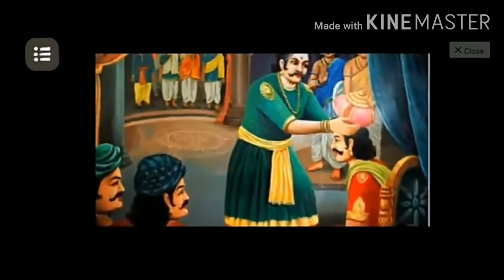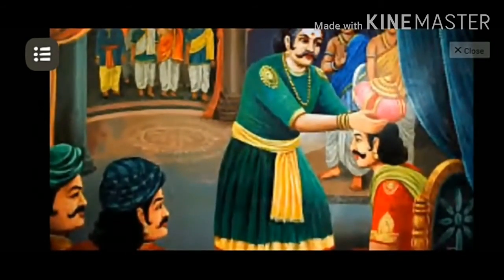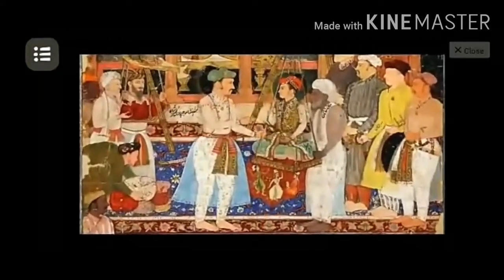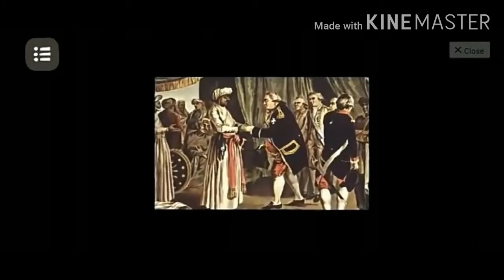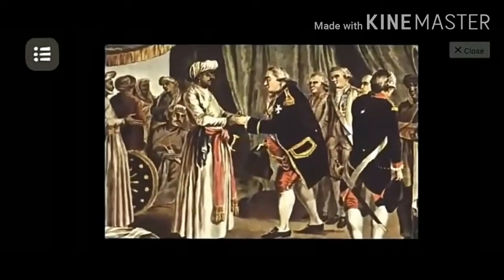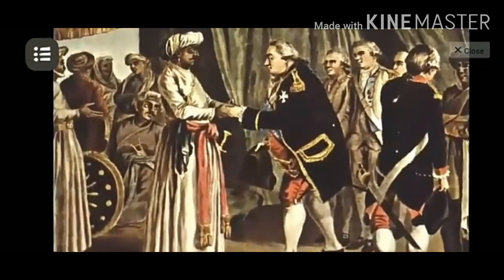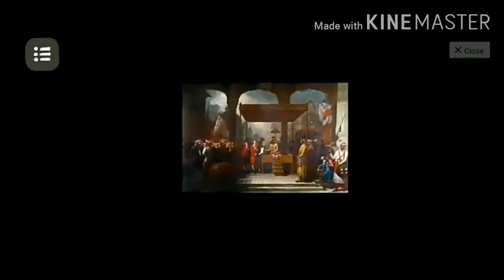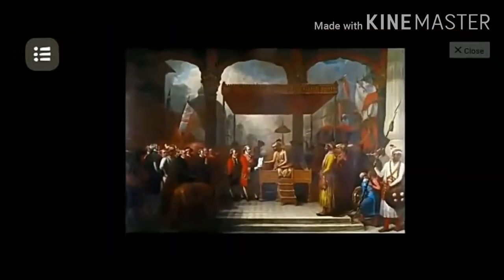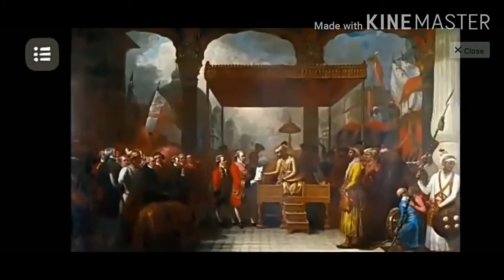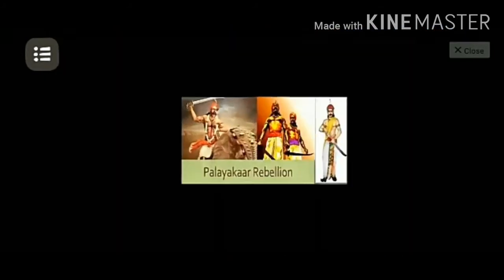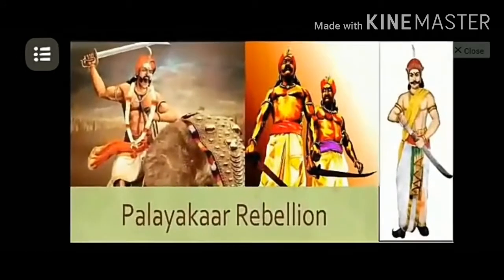On 2nd February 1790, he became the Palayakarar at the age of 30. In the beginning, Palayakarars paid the tribute to the Mughals. In 1792, there was a Carnatic treaty between the Mughals and the English. According to this treaty, the English got the right to collect the taxes. The result was the outbreak of revolt of Palayakarars.